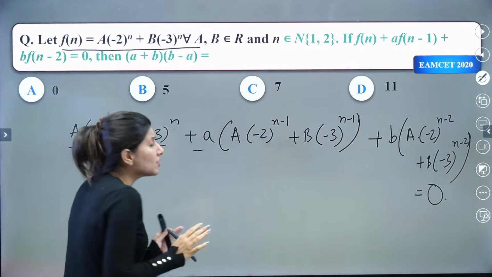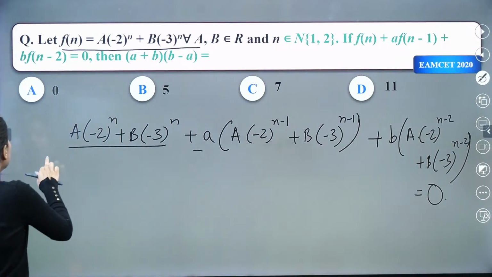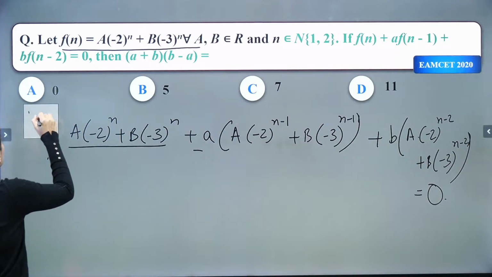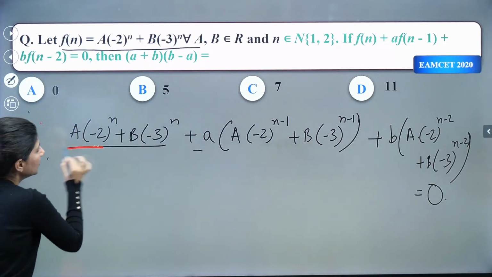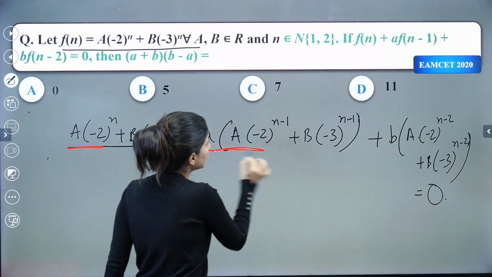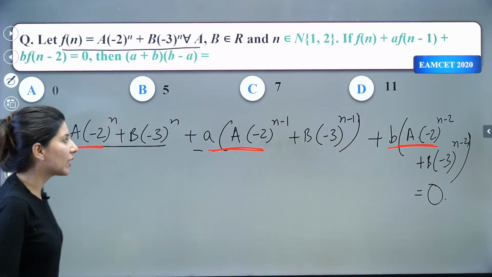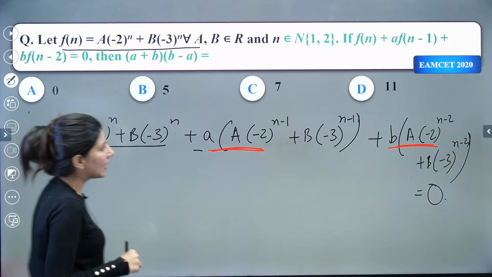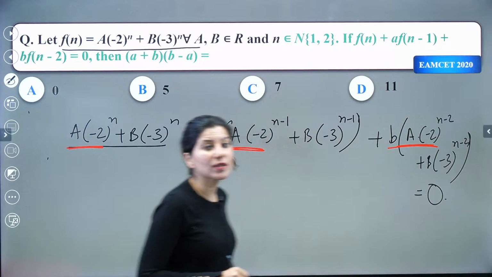Now what you need to do is combine the like terms together. So this term, along with this term, and along with this term. These three terms I will keep together. So this is minus 2 raised to power n, this is minus 2 raised to power n minus 1, and this is minus 2 raised to power n minus 2.